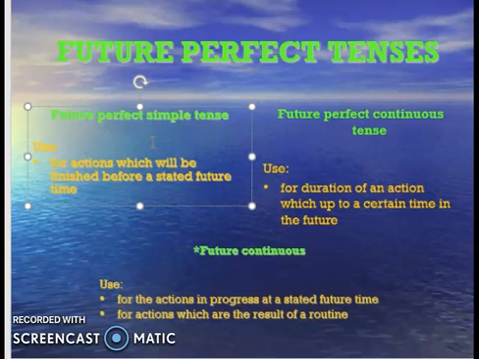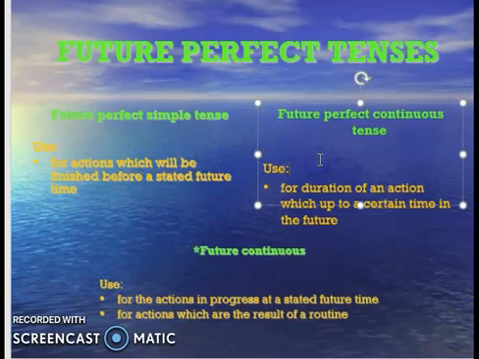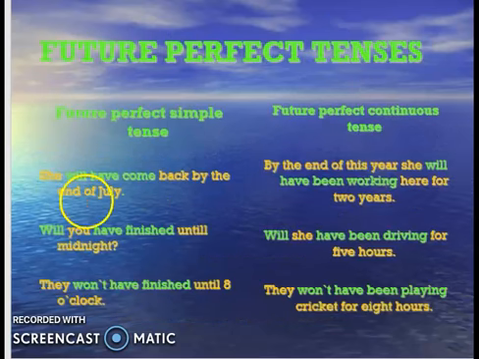Like after 2 hours, you will be done with this work. After 2 hours, I will have taken my breakfast. So after 2 hours, you will be done with your breakfast. So this is future perfect. Future perfect continuous: I will have been taking my breakfast, whatever the time. Whenever the action is started, you will be doing this in the future. So an action that is started in the future and is still continuing in the future comes in future perfect continuous. Again, you can see the examples.